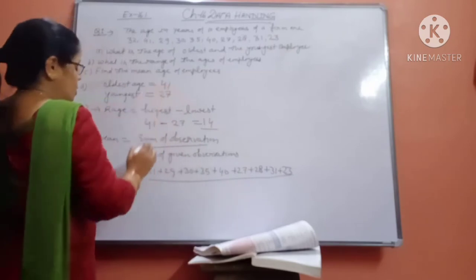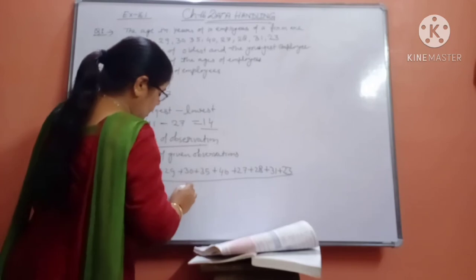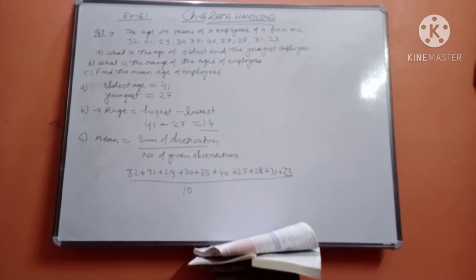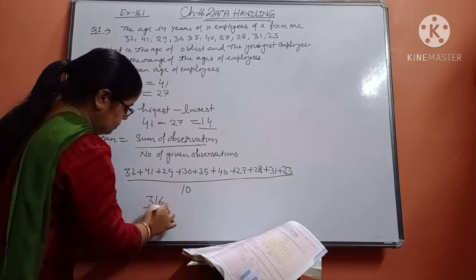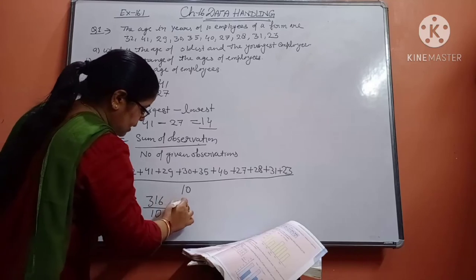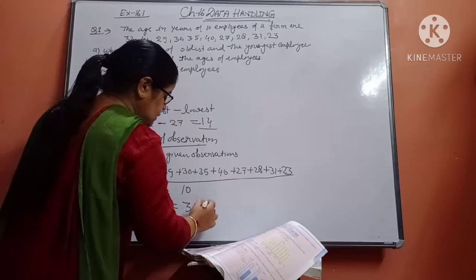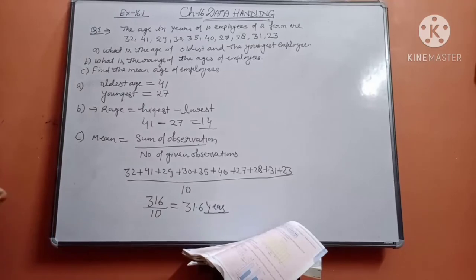So count them. 1, 2, 3, 4, 5, 6, 7, 8, 9, 10. Now add them and divide it by 10. So it will be your mean. See, the sum is coming equal to 316 divided by 10. If you divide it by 10, what will it come? 31.6. So it will be 31.6 years. You can say this is the mean age or the average age. Both things are the same.